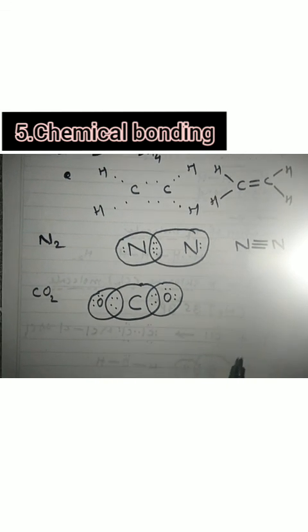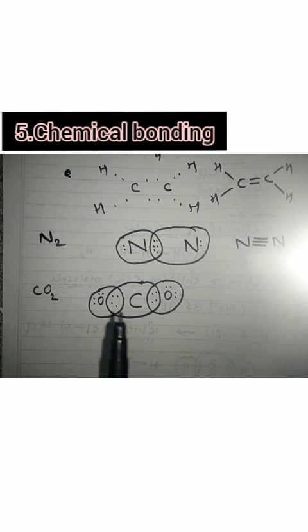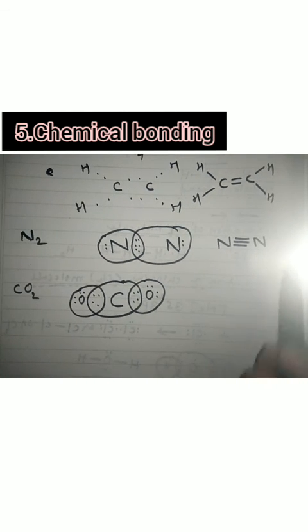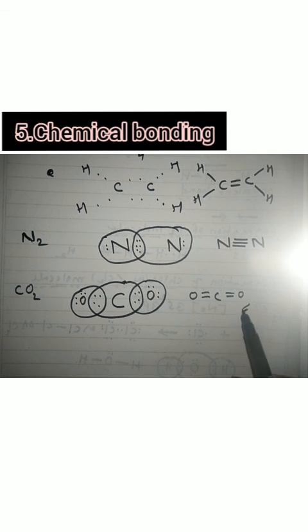So you can see here there are 4 electrons between this carbon and oxygen. So it will form how many bonds between the carbon and oxygen? 2 bonds. So there will be carbon double bond oxygen, and similarly here carbon double bond oxygen. So in this way multiple bond formation takes place.